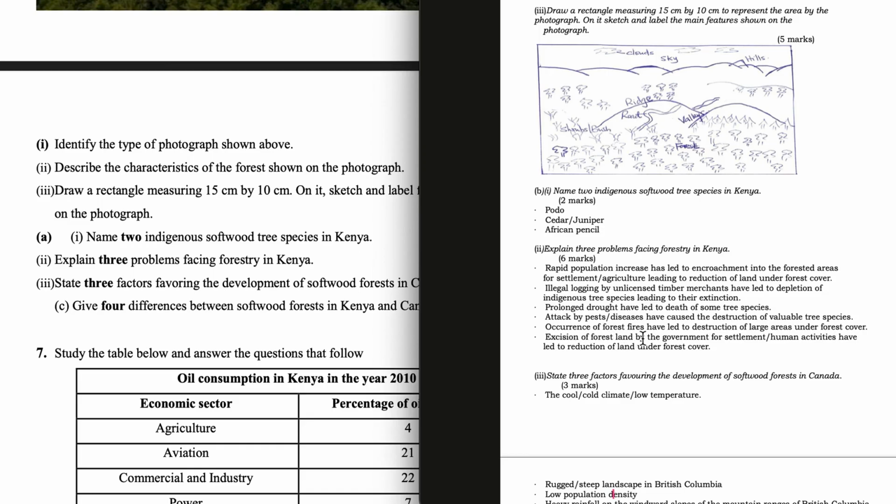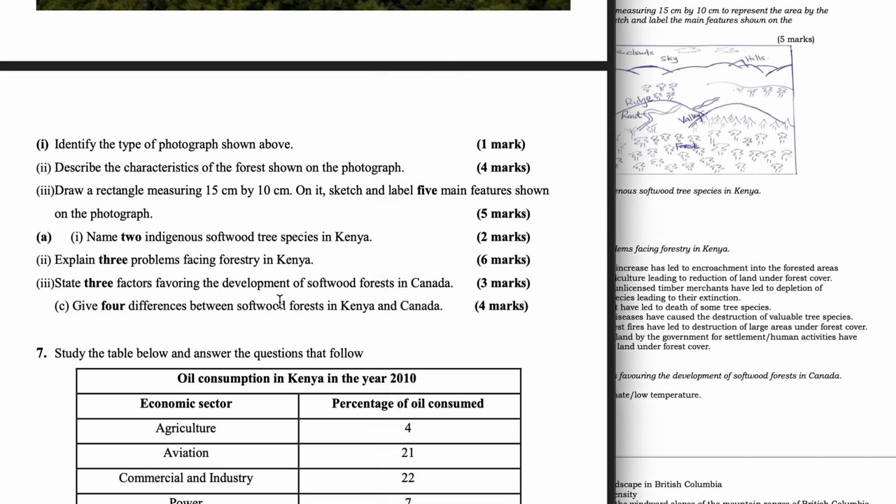Occurrence of forest fires has led to destruction of large areas under forest cover. Excision of forest land by the government for settlement. That is, human activities have led to the reduction of land under forest cover. State 3 factors favoring the development of softwood forests in Canada.